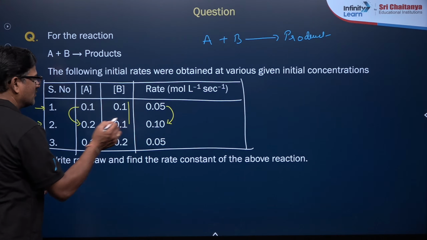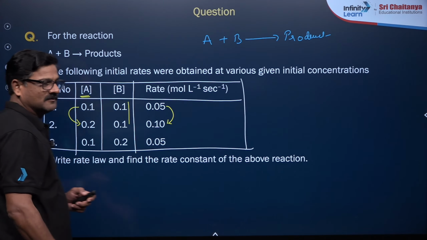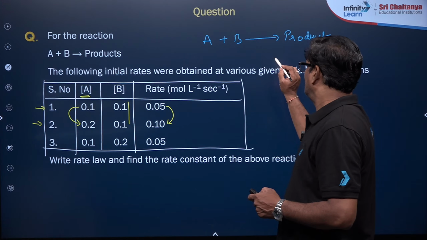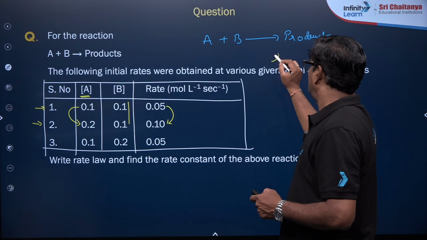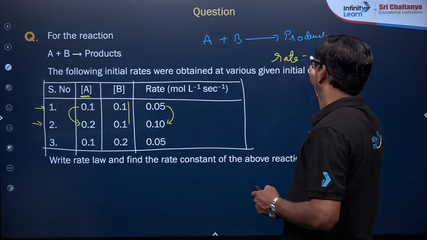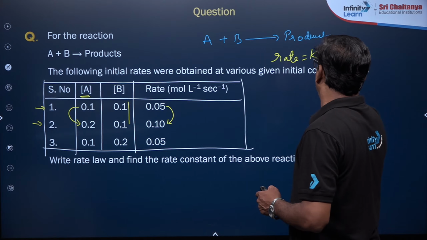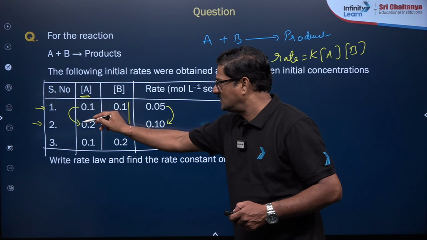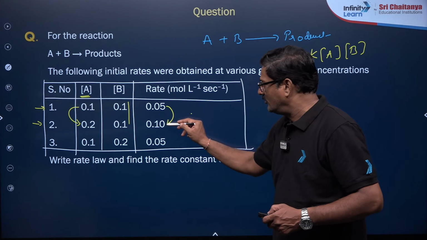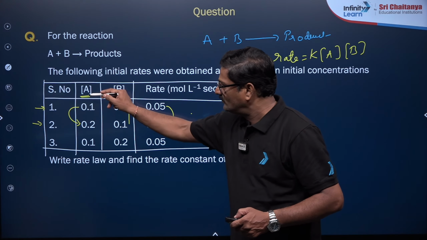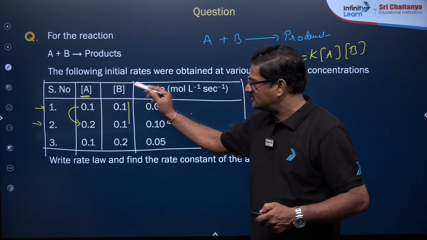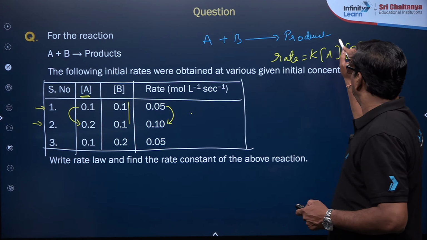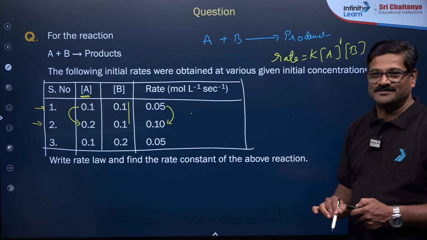So with respect to A it is dependent. We can say with respect to A, rate is equal to K A to the power and B to the power. The concentration is doubled, the rate is doubled with respect to A. We are not changing the concentration of B, so B has no influence. So I want to say A to the power 1.